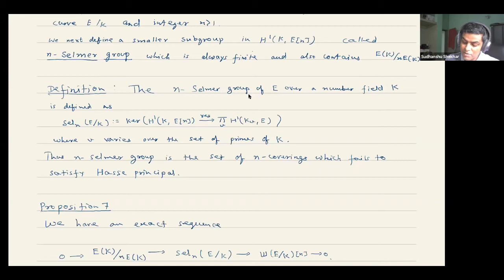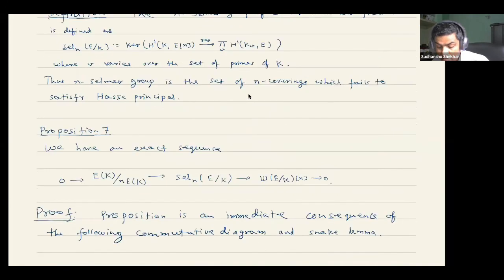Maybe I should not say the n-Selmer group is the set of n-coverings which fail to be trivial. It classifies, I should say. The trivial one is also there, which gives us the trivial element. So the n-Selmer group classifies all those; basically, it measures the failure of the Hasse principle for n-coverings. That's the precise statement.